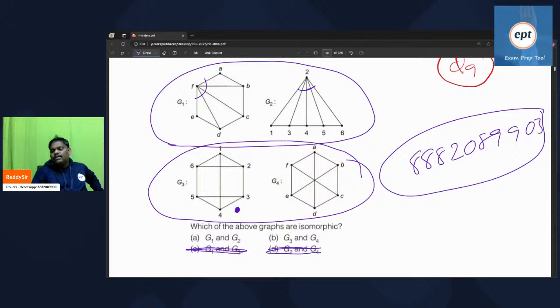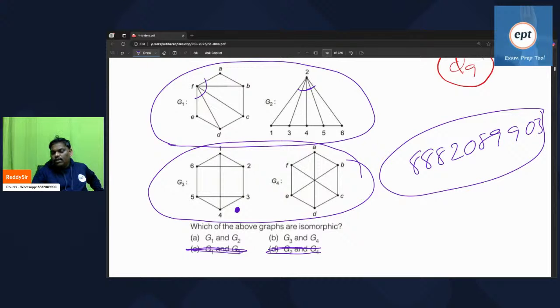So vertices are same in G1, G2. Next, edges also count. Outside, if you observe, 6 are there. Inside there are 3, so 6 plus 3, 9. In G2, outside I think 6, inside 3, totally 9. Edges also same. In G1, G2, vertices same, edges also same, and one more.